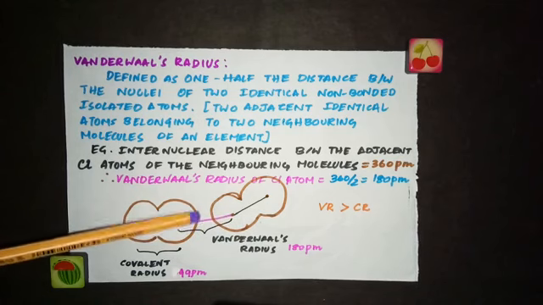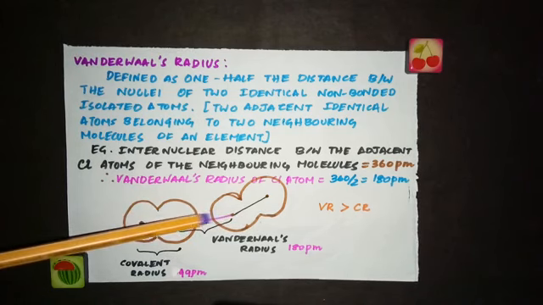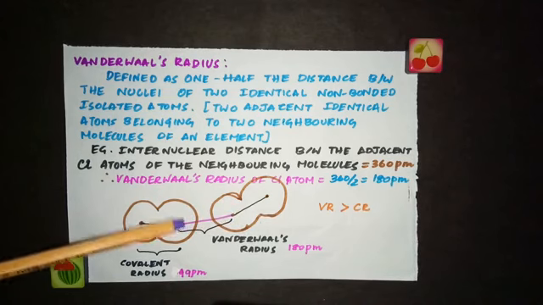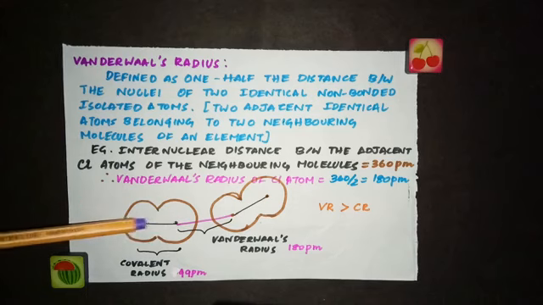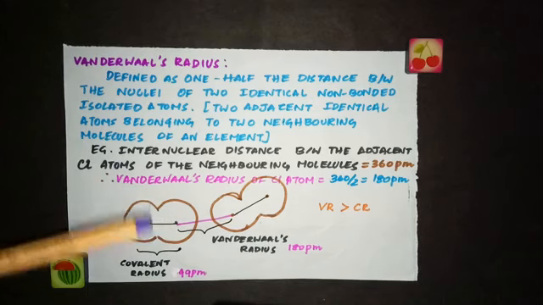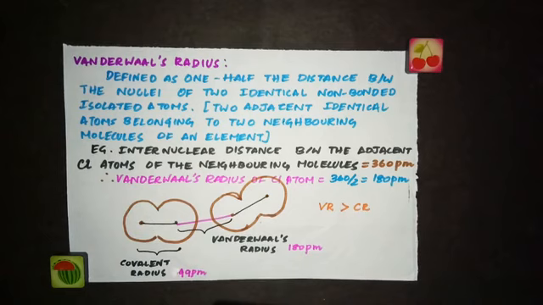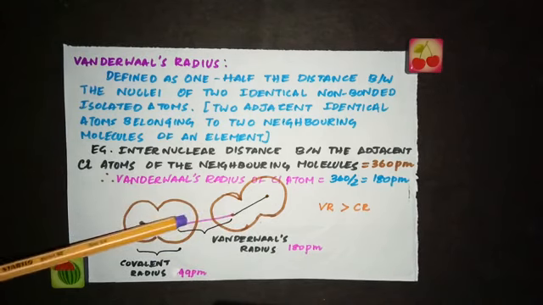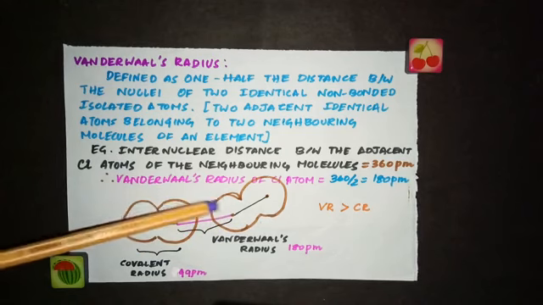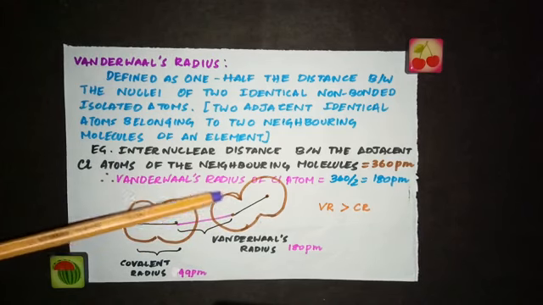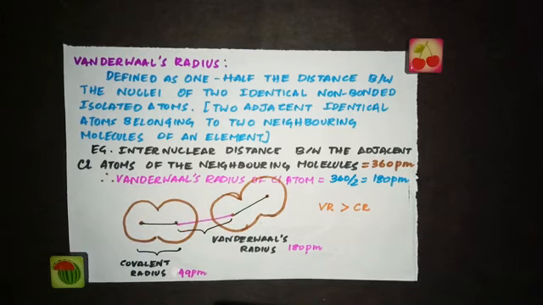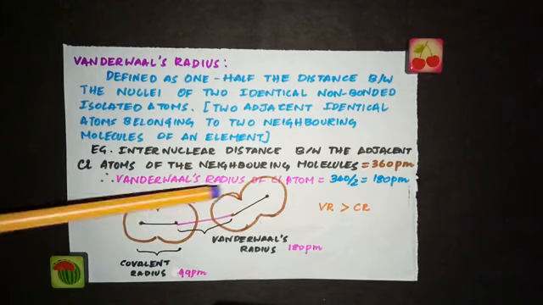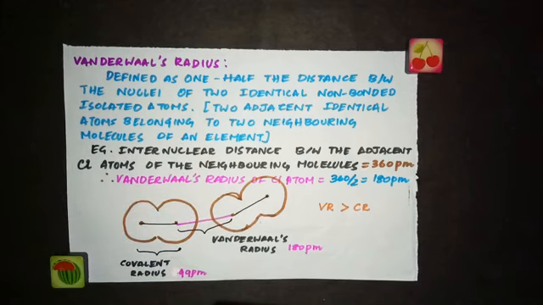So what is van der Waals radius? The 1/2 of this distance. So take this distance and divide it by 2, you get what? Van der Waals radius. Same way, if you take this distance and divide it by 2, you get covalent radius. So what is van der Waals radius? 1/2 of the distance between the nuclei of two identical non-bonded isolated atoms. So this length divided by 2 gives you the van der Waals radius, and remember, these two atoms are not bonded, they are just neighbors.